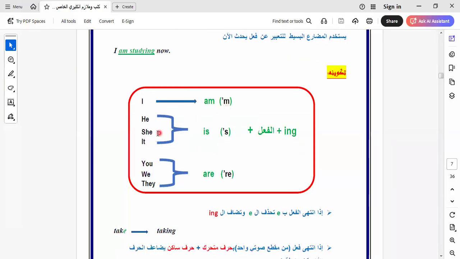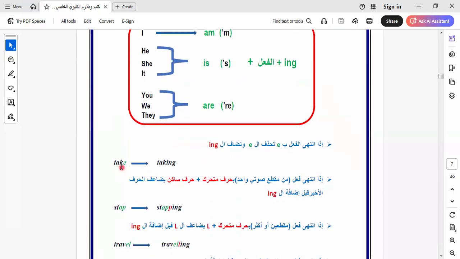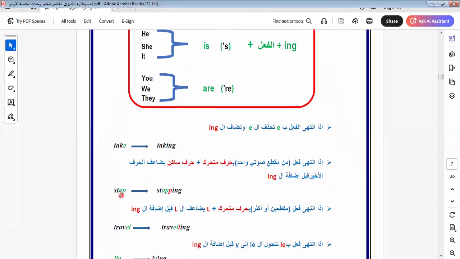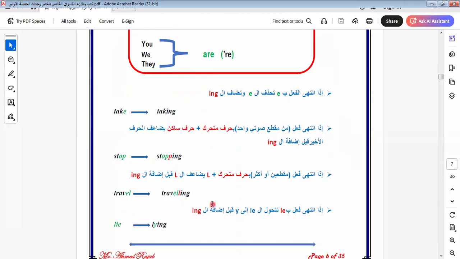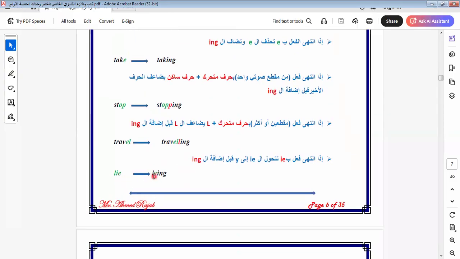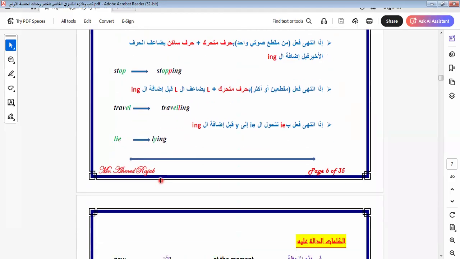Let's go to another one. I takes am, he, she, it take is, you, we, they take are. When I talk about the continuous tense, if we have e, I omit e and add ing to the verb, like this: taking. Here we have a vowel sound, and I make the letter double, like this one: stopping, traveling. Travel can be written with one L or double L. Both are correct. Lying: I omit ie and write ying.